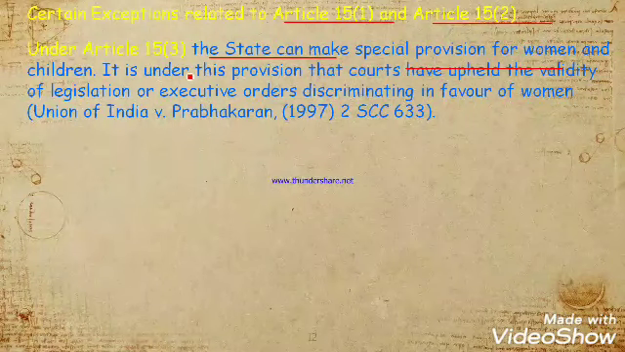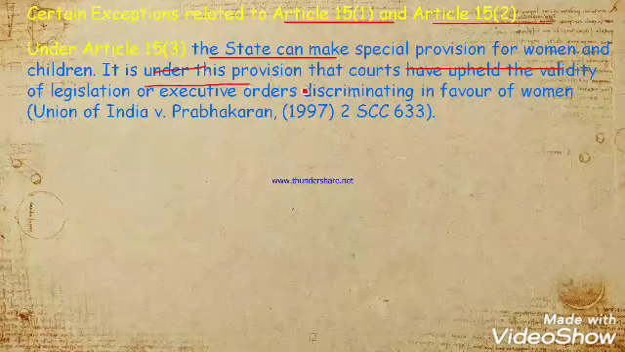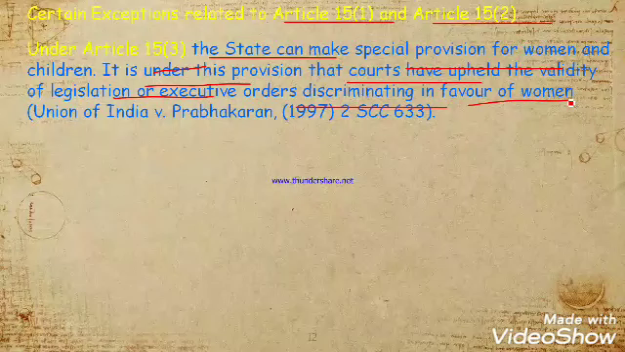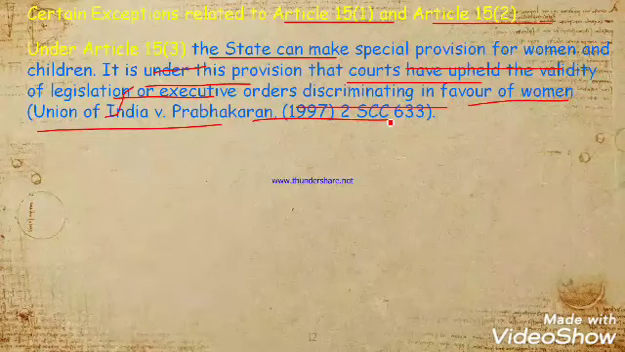So in article 15, what we read is that there should not be any discrimination, all are equally protected by law, but in certain cases the state can make special provision for women and children. It is under this provision that courts have upheld the validity of legislation discriminating in favor of women. For example, there are so many violations against women, so there is a law that there are reserved seats in elections because there is some kind of discrimination against women in politics. Okay, so it was held in Union of India versus Prabhakaran. Just remember the case law, that is all important for your examination.